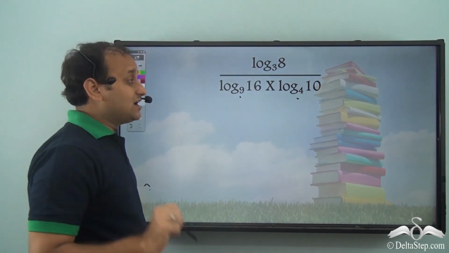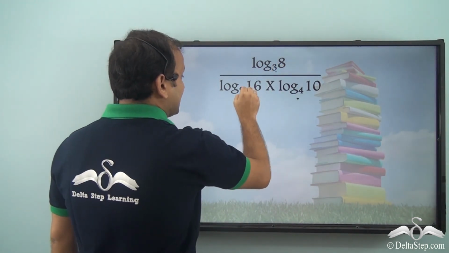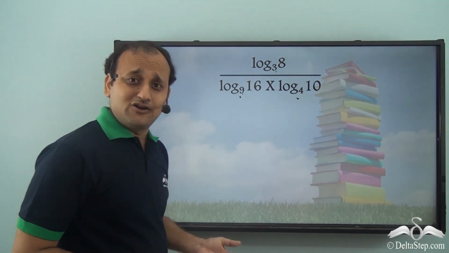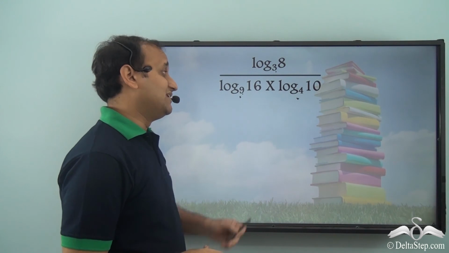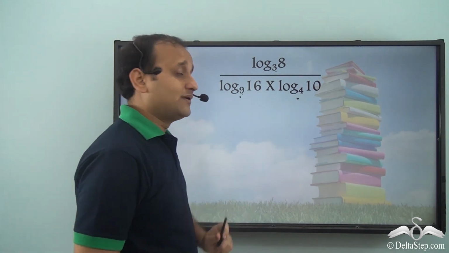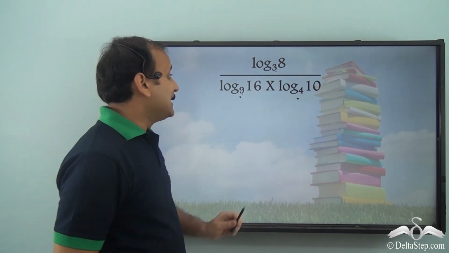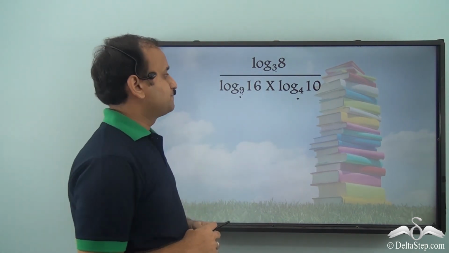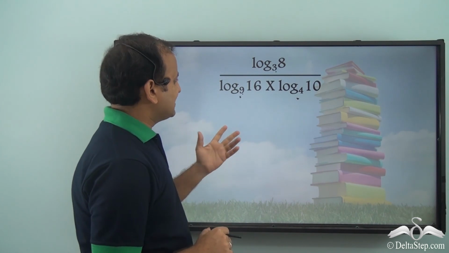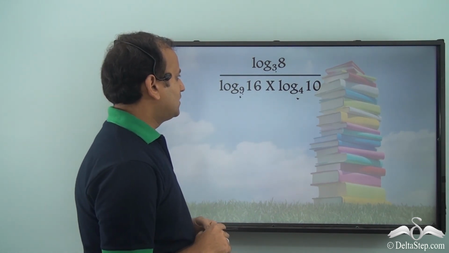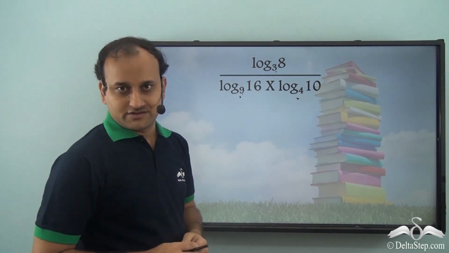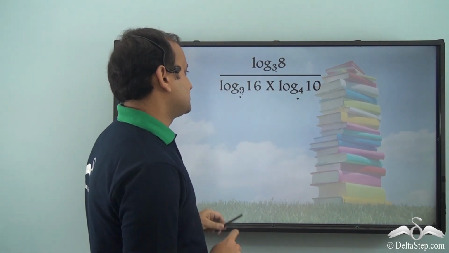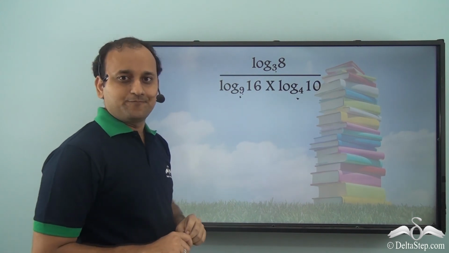The most difficult part is that every time the base is different. So you cannot really apply any of the laws of logarithms here, and neither are any of them in any common form. So the first thing we need to do is convert them into a common base so that we can solve it. So what base can we apply here? 10 is the common logarithm, right? Let's apply 10. So let's bring each of these expressions to the base of 10.